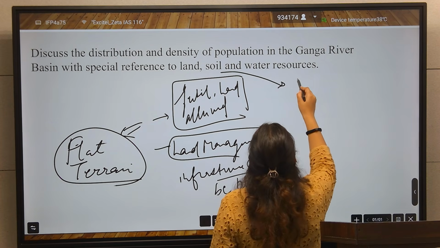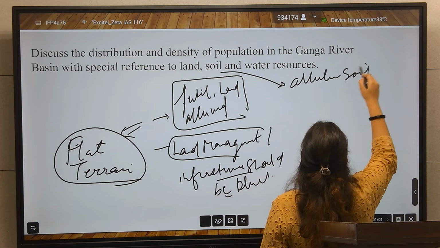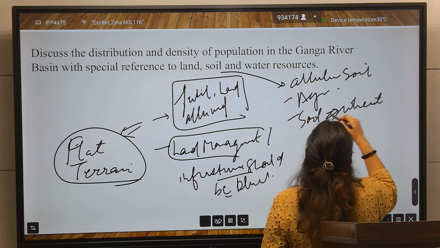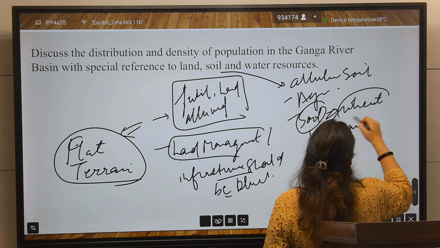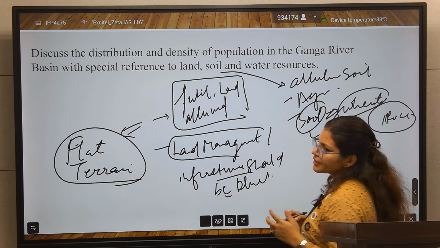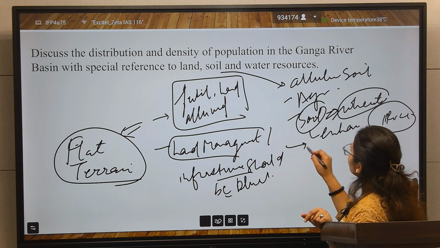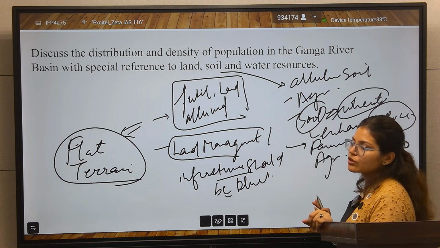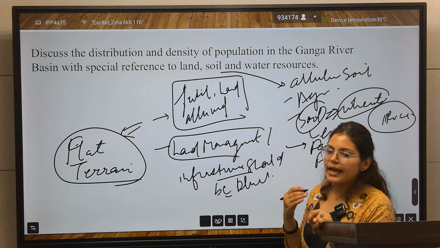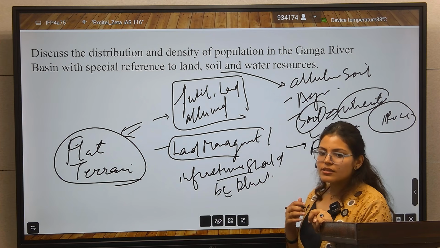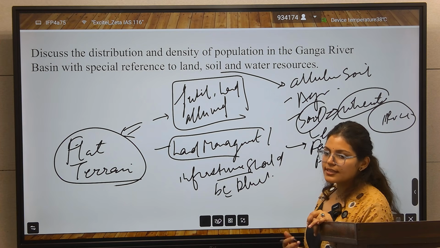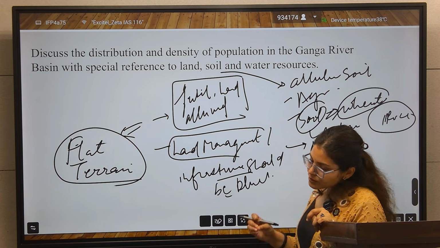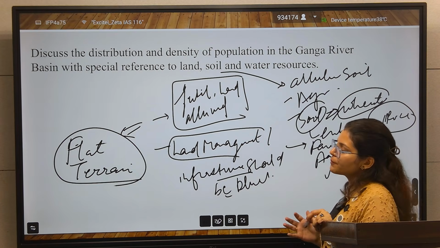Then after that the soil. Here the alluvial soil is good for agriculture, which enhances the quality of wheat and rice. You will talk about wheat cultivation, rice cultivation, and agriculture and farmers. All of these come in the soil part: there is more fertile, agriculture-resilient soil, and a higher yield of wheat and rice. There are irrigation facilities, better irrigation. You can write this in the soil part, and that's why it impacts the density of population, with more people living here.